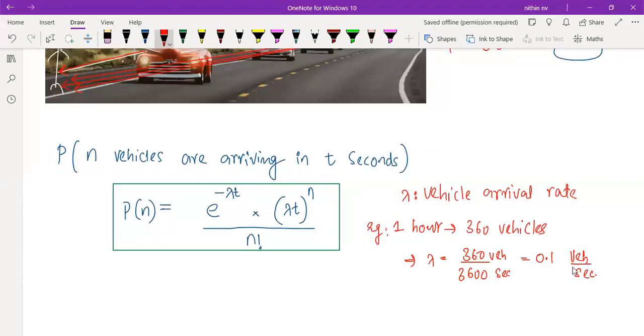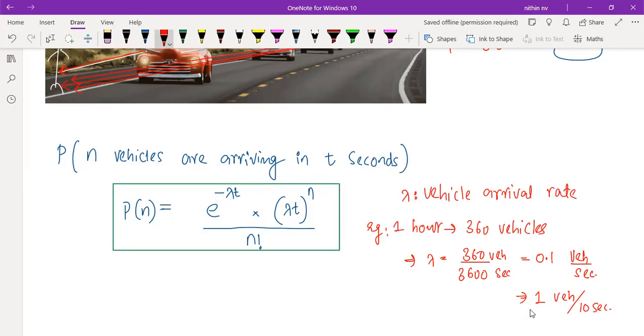I can write a rate like this, no? 0.1 vehicles per second. See, there is no real meaning in telling 0.1 vehicles. So what is the meaning of this? In 10 seconds, maybe one vehicle will come. We can also write this as 1 vehicle in 10 seconds. All these are the same, no?